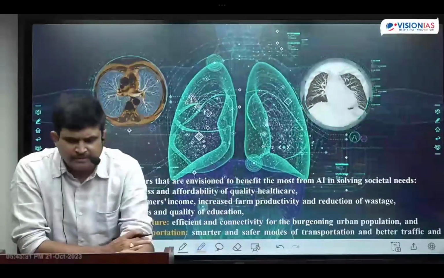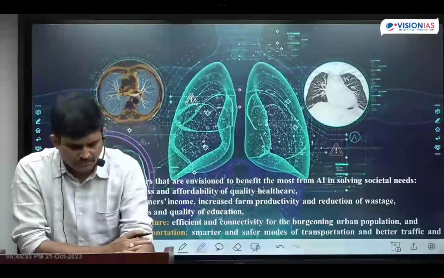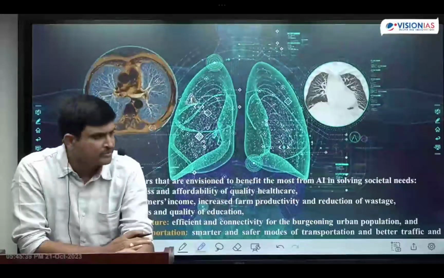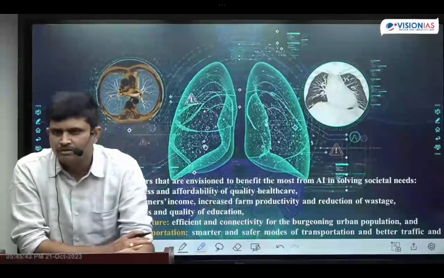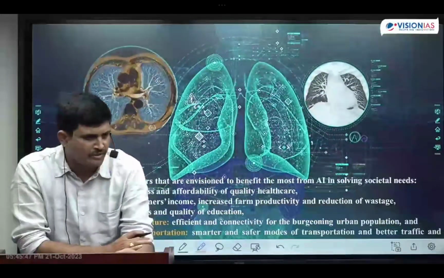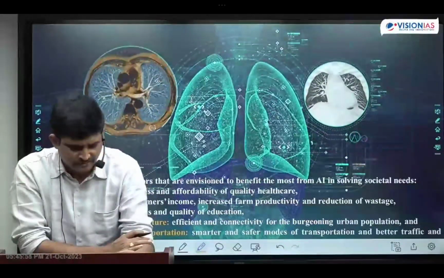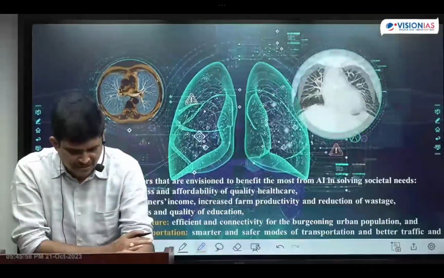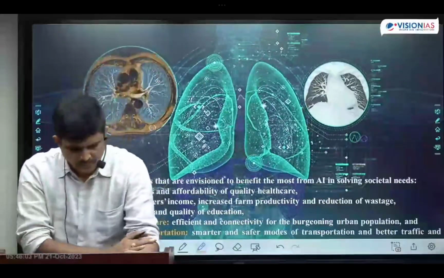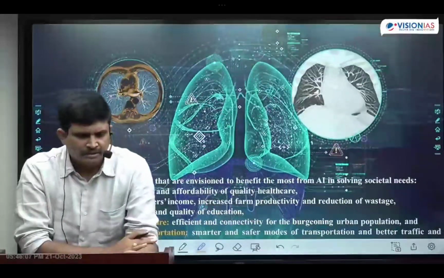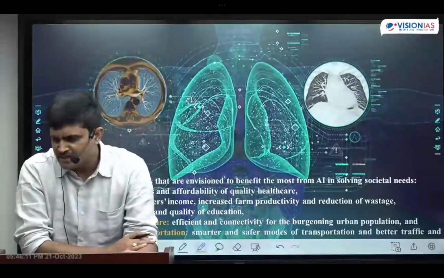Example: chatbots. Chatbot or bot is the example of weak artificial intelligence. Strong artificial intelligence has actual thinking.